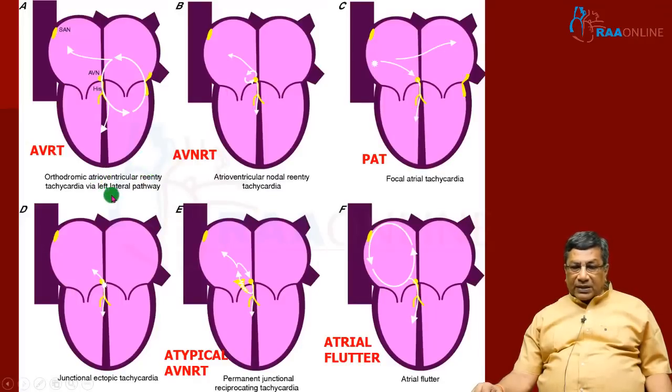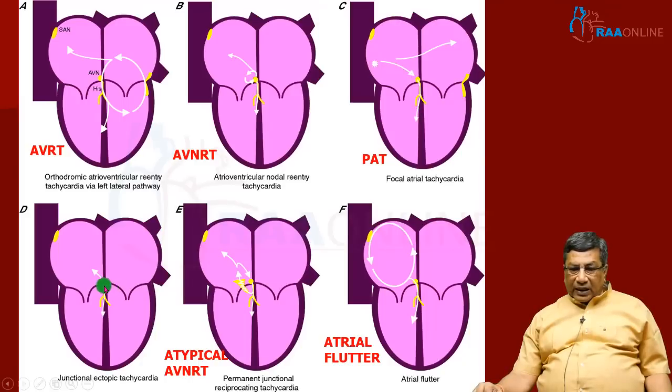So these are the mechanisms of tachycardias, narrow QRS complex tachycardias. There are two reentry tachycardias. In AV node reentry tachycardia, the reentry is happening within the AV node, whereas in atrioventricular reentrant tachycardia, the reentry circuit involves an accessory pathway. So this is an accessory pathway involving reentry. The AV node itself as a reentry mechanism is AVNRT. A single atrial focus firing rapidly is paroxysmal atrial tachycardia.